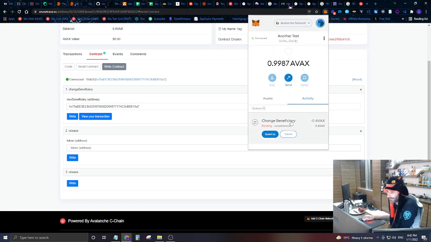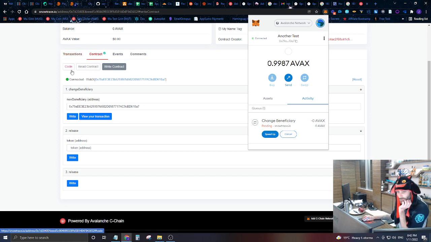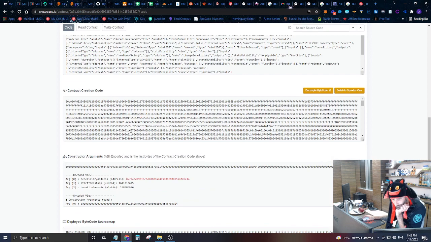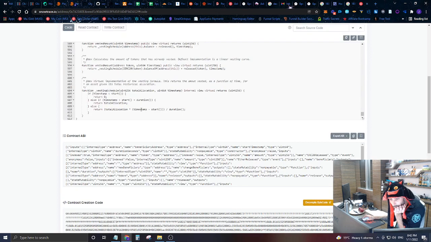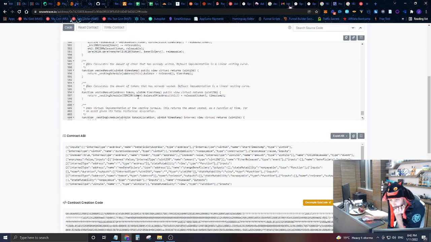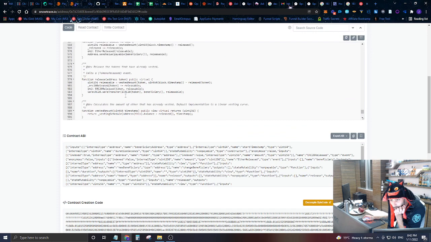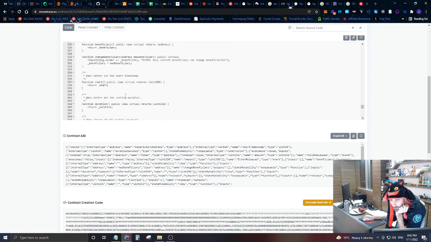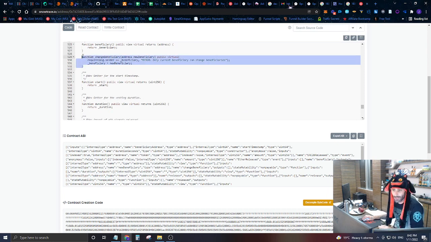And the reason it's going to fail is, as I showed you, and you can even look inside the contract, in order to call that function, if you want to change the beneficiary right here, whoever's trying to call that function needs to be the current beneficiary.